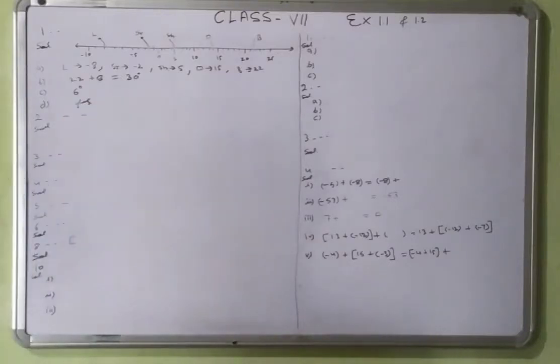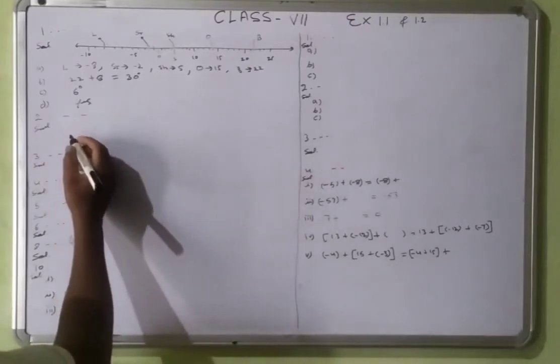Second question. In a quiz, positive marks are given for a correct answer and negative marks are given for an incorrect answer. If Jack's scores in 5 successive rounds were 25, minus 5, minus 10, 15, 10, what was his total at the end?